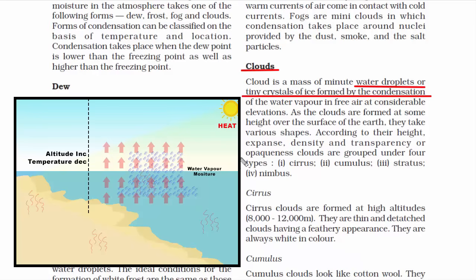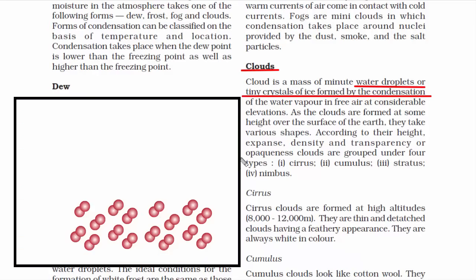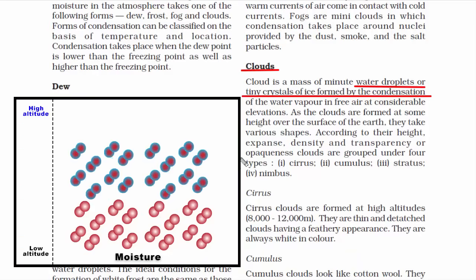As the altitude increases, temperature decreases. So naturally, the temperature of the water vapor or moisture content in the air drops as the height increases. At higher altitude, due to low temperature, warm air cools. Now what happens is that the air becomes incapable of holding any additional amount of moisture.